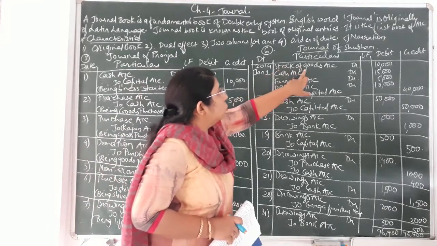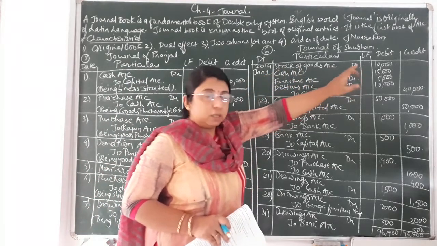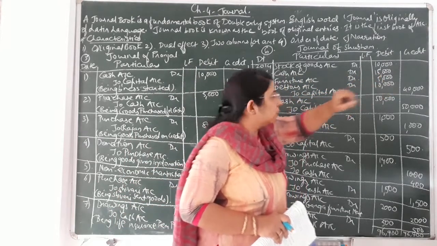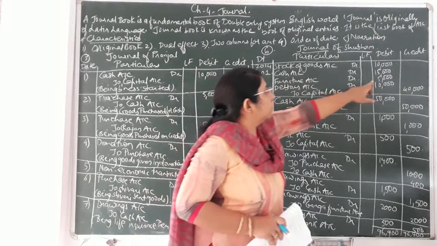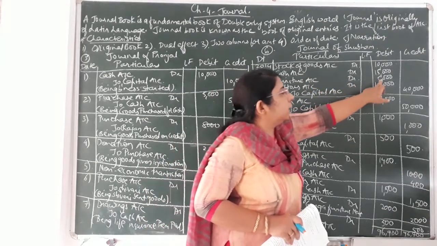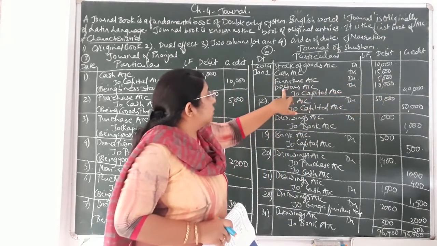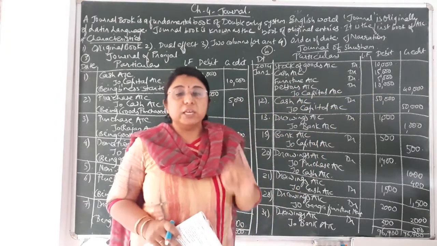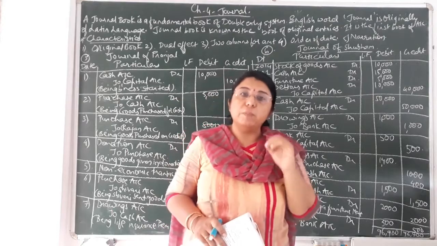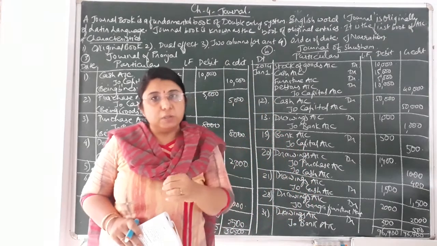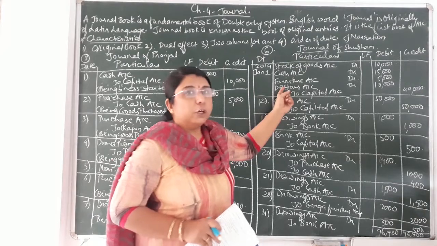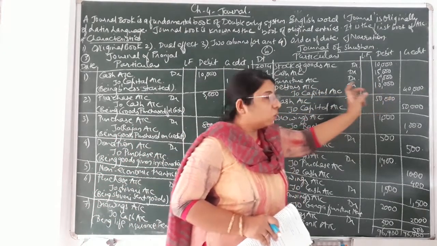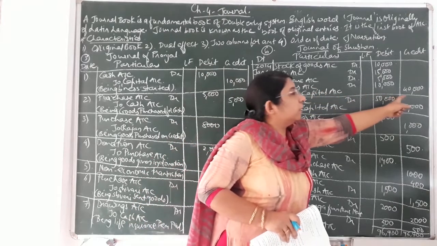That is stock of goods account debit, that is 10,000. Cash account, how much cash is he bringing? Cash account debit, that is 15,000. Furniture is worth rupees 5,000, so furniture account debit, that would be 5,000. Debtors he is bringing, that is debtors account debit, that is 10,000. It means in future this 10,000 will be utilized for the business, it will be contributed to the business. So here debtors is one kind of contribution to capital. Okay, so debtors account debit, that is 10,000, to capital account credit, that is 40,000.